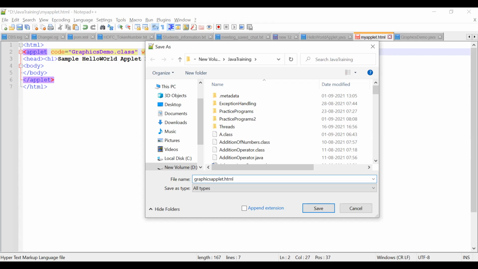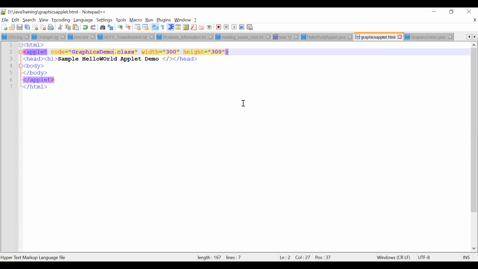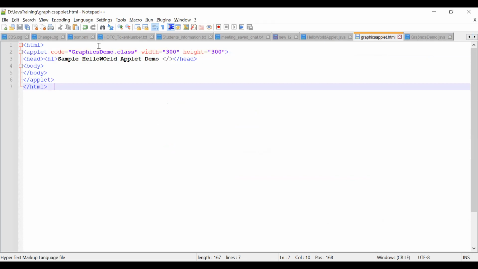The extension should be HTML. So graphics applet HTML, any name you can write. Have you used save as or save? Save as only, right? Yes. Okay.